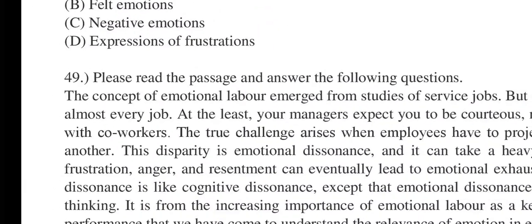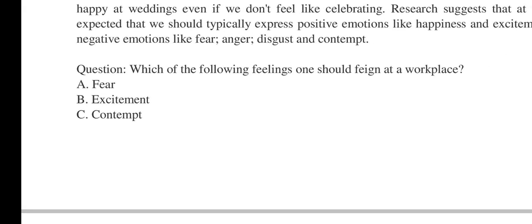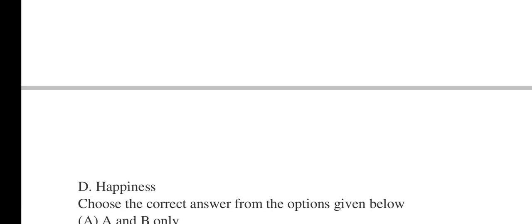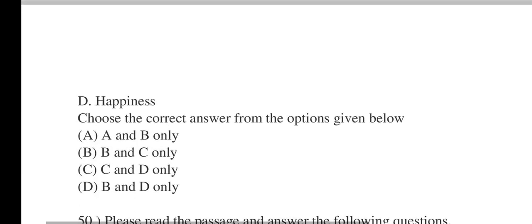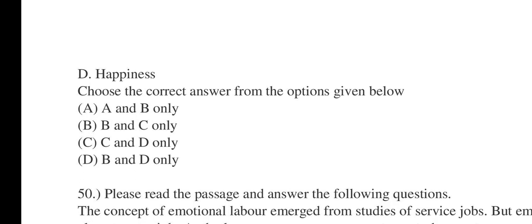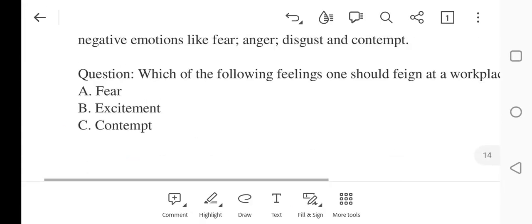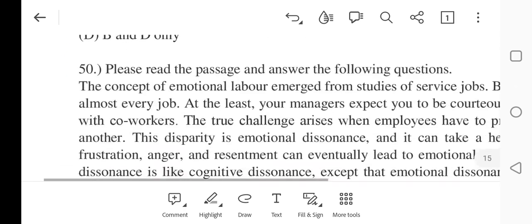49 says, which of the following feelings one should feign at a workplace? Fear, excitement, contempt, happiness. A and B, B and C, C and D, B and D. 49, it will be A and B, that is fear and excitement.